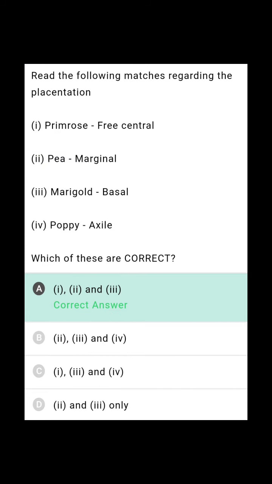Read the following matches regarding the placentation. So primrose, free central placentation, yes. And marginal placentation, yes. Marigold, basal placentation, yes. Poppy, axile, no. In poppy, parietal placentation is present actually, but instead of that, here axile is given. So this is the wrong option. Options 1 to 3 are correct answers and this is the wrong one.